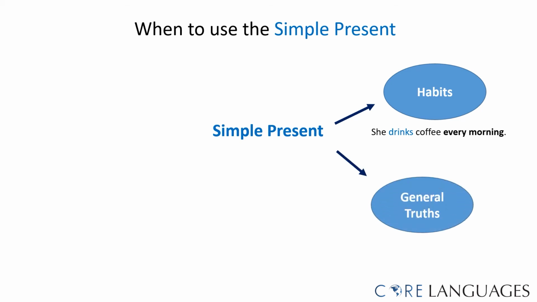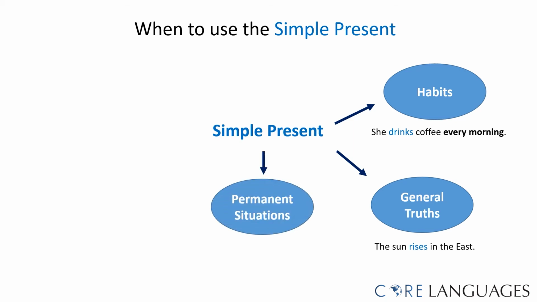We use the simple present to talk about general truths or things that don't change. For example, the sun rises in the east. The sun always rises in the east. This fact never changes. We also use the simple present to talk about permanent situations or situations that go on for a longer period of time. For example, he lives in New York.